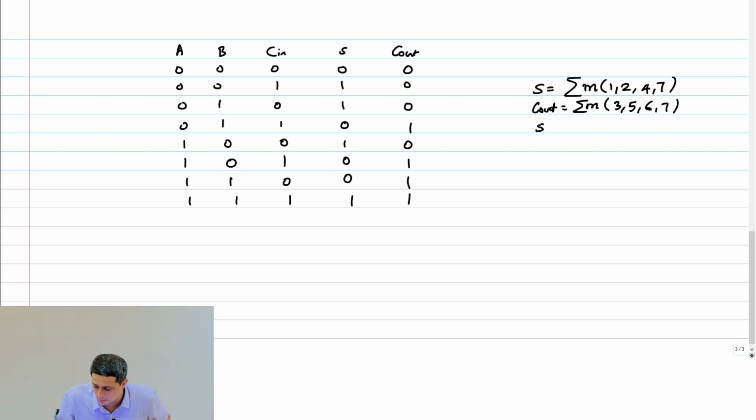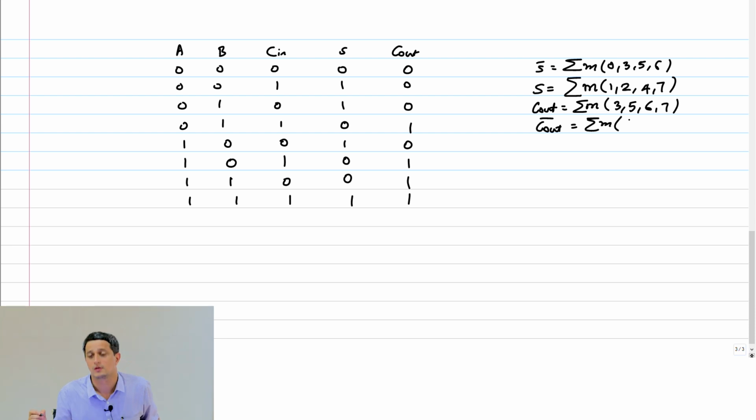Now what about S bar? Okay, let me write S bar here. This is summation of min terms 0, 3, 5, 6. C out bar, summation of min terms 0, 1, 2, 4. Okay.